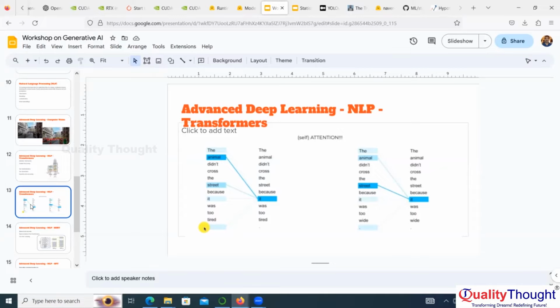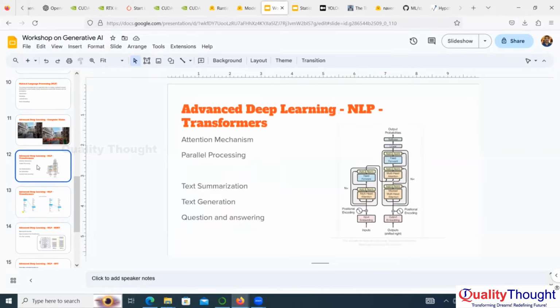So I will change the example. The animal didn't cross the street because it was too wide. Here "it" refers to the street, not to the animal. Attention means it understands very deeply about the context, what these pronouns are actually referring to in the sentences and words. So this is called the attention mechanism.